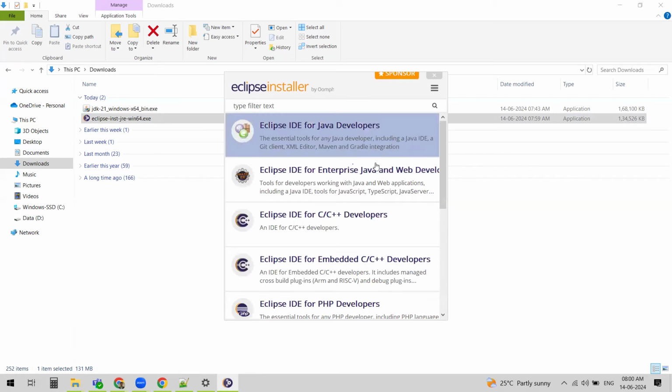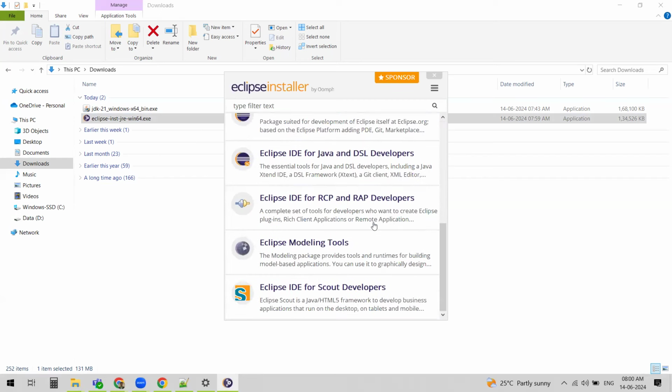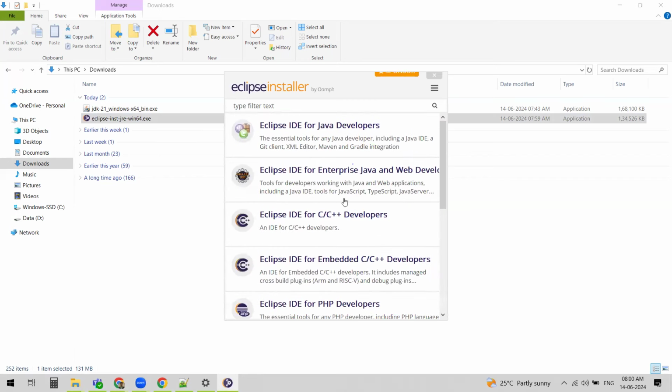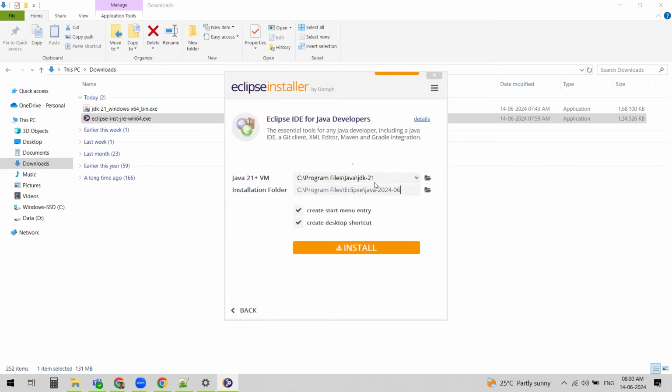So you'll get many options. Eclipse gives you many options for which type you want to install. You can choose the first one, Eclipse IDE for Java developers. And we can choose the installation location. So Java 21 plus VM. You can see it actually identified and it is choosing this location for JRE.